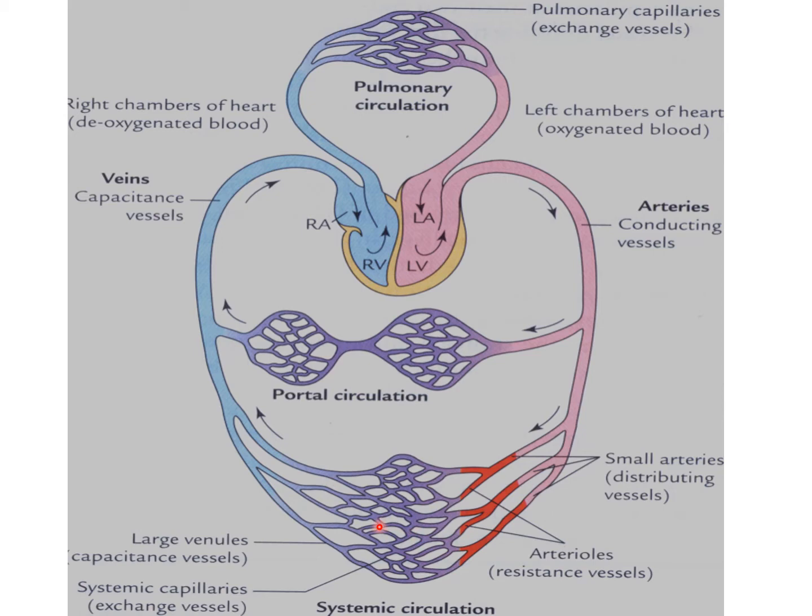Blood from the capillaries or sinusoids is collected by small venules, the venous end of the circulation. These small venules join to form larger venules and then a vein. The vein returns the blood to the heart.